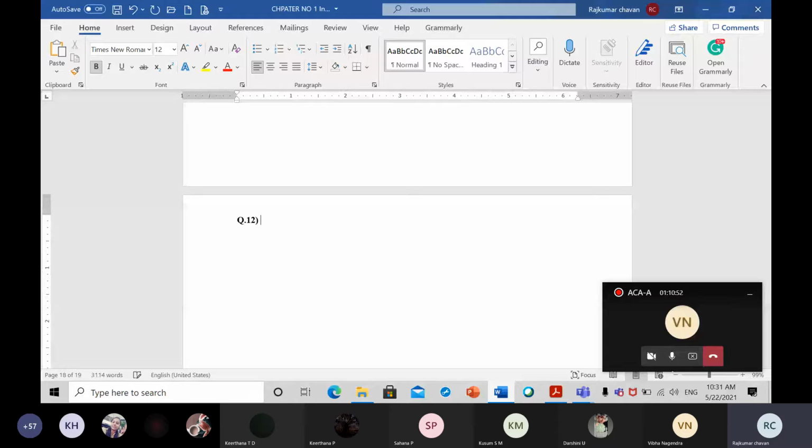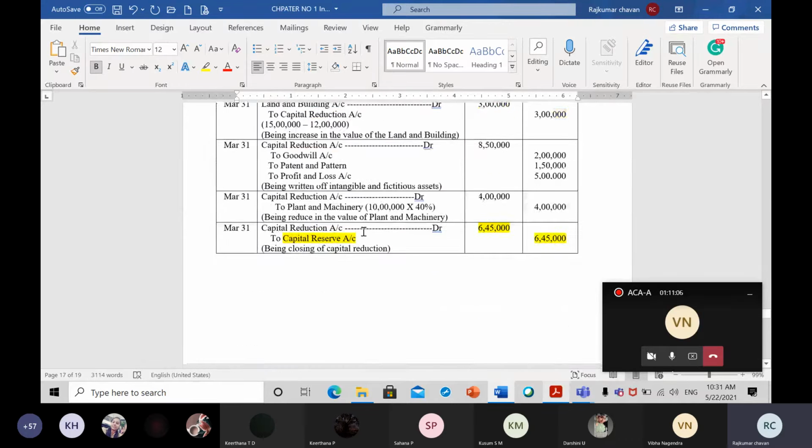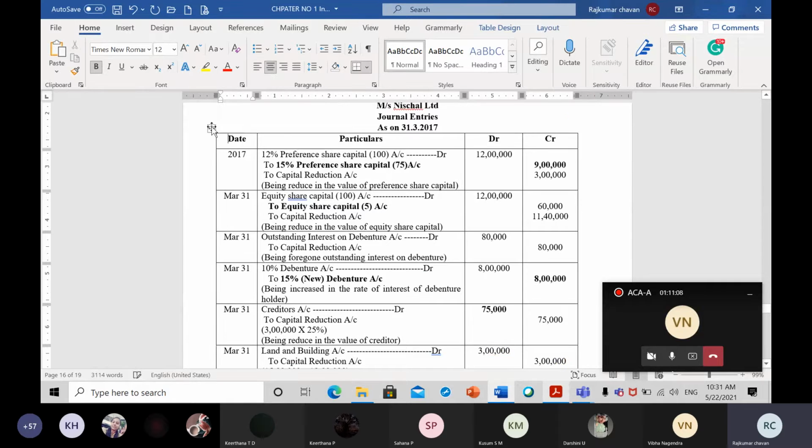Question number 12, 20 marks. Already a 15 marks problem I have discussed. A 5 marks problem I am going to solve now, which means this chapter carries 20 marks weightage. I'll just prepare here. I'll copy the format of this journal entry.